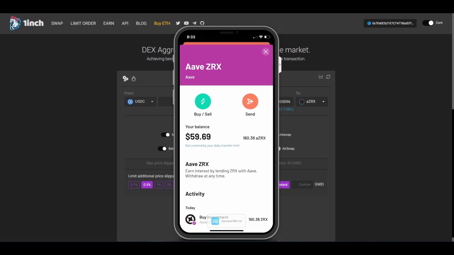But what you could do, if you wanted to, is send it to your Ledger, or you can send it to anybody for that matter, and then use your Ledger to connect to the web application. And on the web application, you'll be able to see your ZRX tokens update in real time.